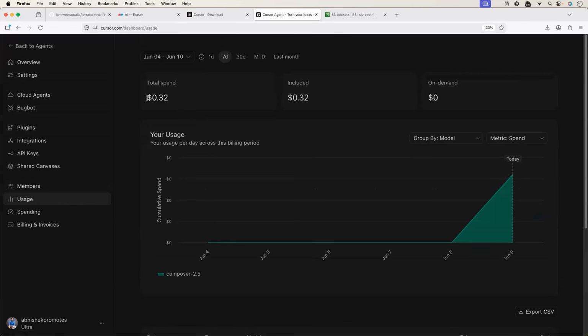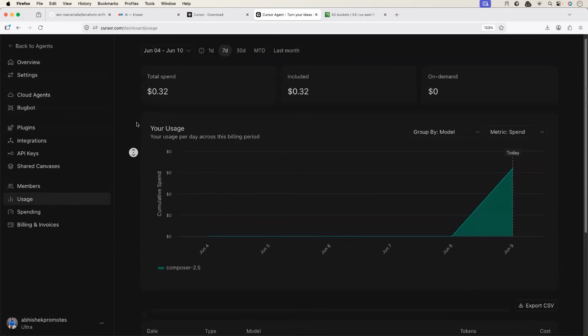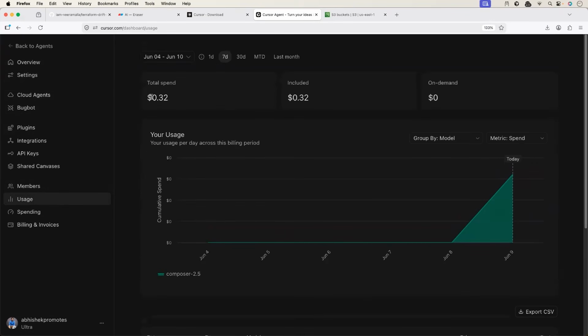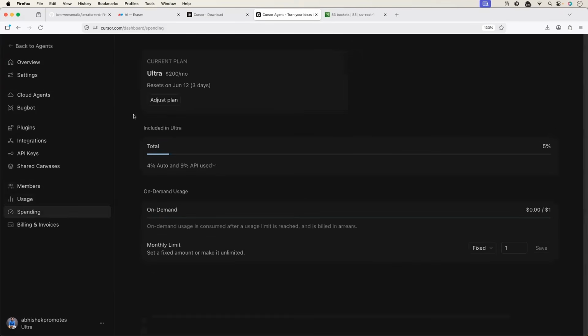We literally spent 0.32 US dollars on this. That is why I've chosen Composer for this project. So Composer is token efficient, as I've already told you. You can see that on the observability aspect as well. So today I just used 0.32 US dollars. Even on the spending, you can find similar information.